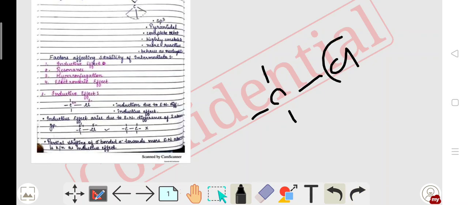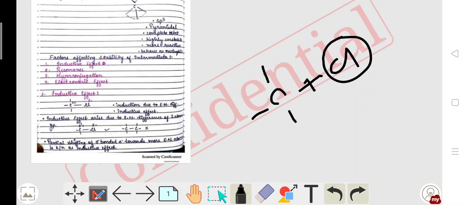That means Cl is a more electronegative atom, so it withdraws the bond pair electrons towards itself and forms a delta negative charge, while the carbon forms a delta positive charge. So the permanent displacement of the electronic bond is known as the inductive effect.